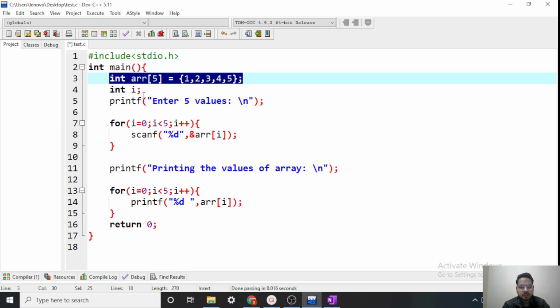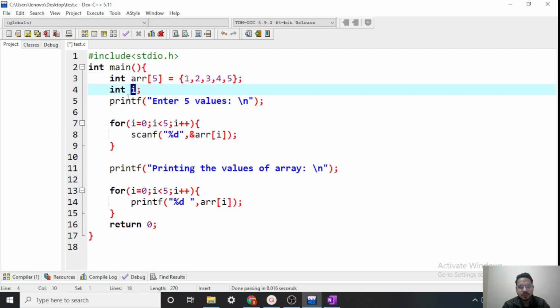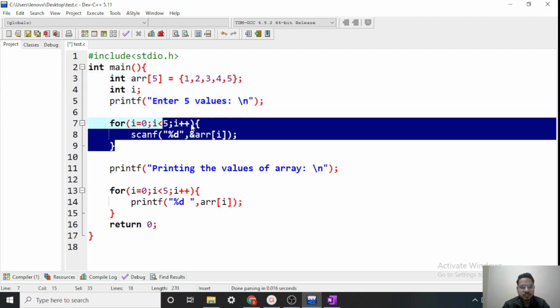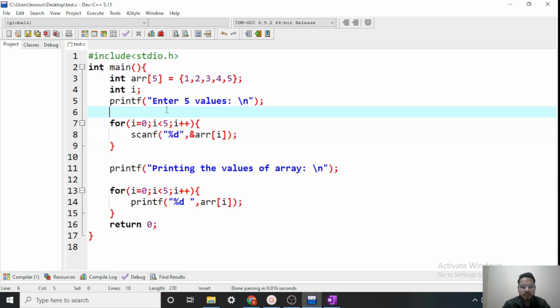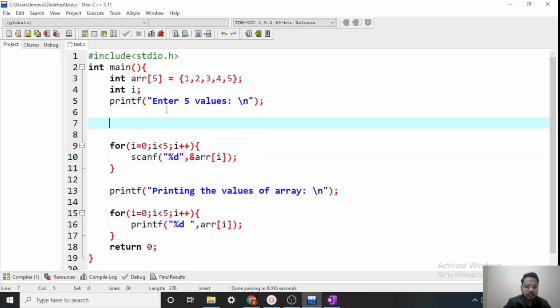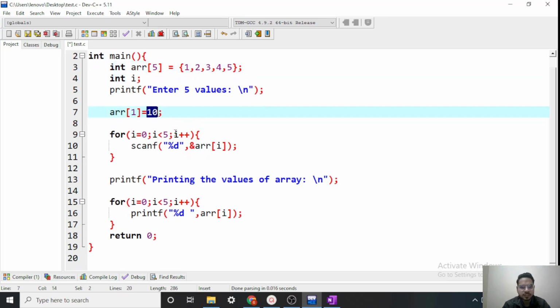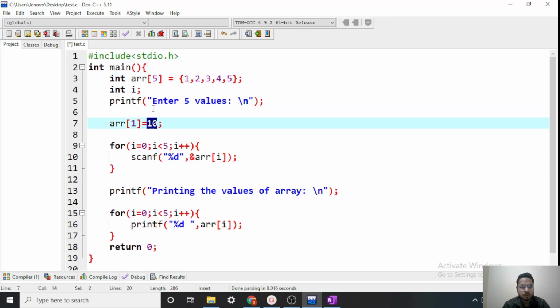Okay. So likewise we can change the value of a variable. These values will also be changed here. So these values will be changed when the user enters them. We can also change them like hard coding. So array[1] equals 10. Here the value at index 1 will be changed, meaning this 2 will be replaced by 10. So these are changeable also, likewise we can change the value of variables.